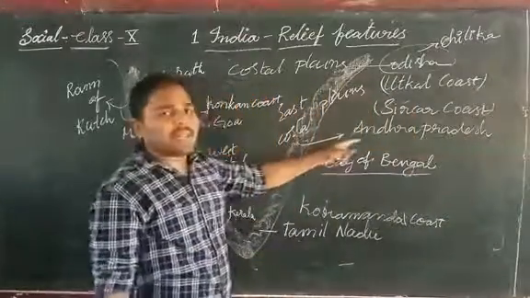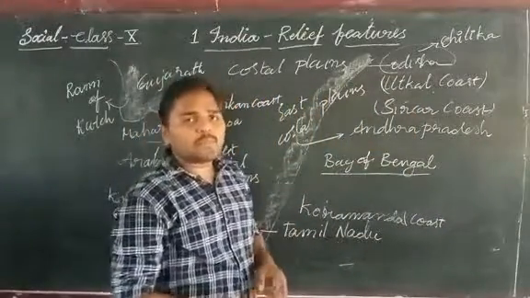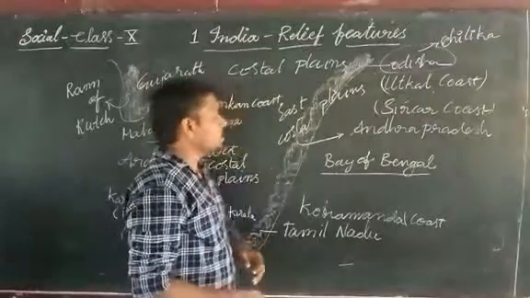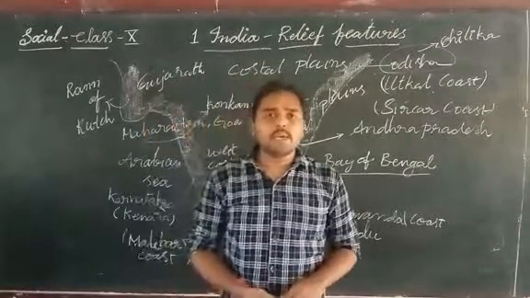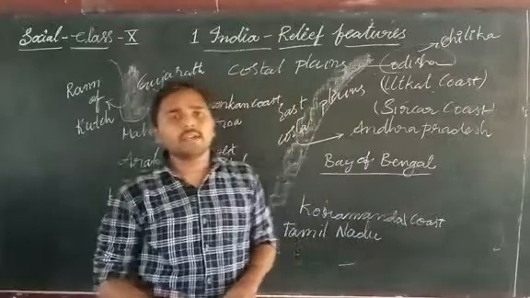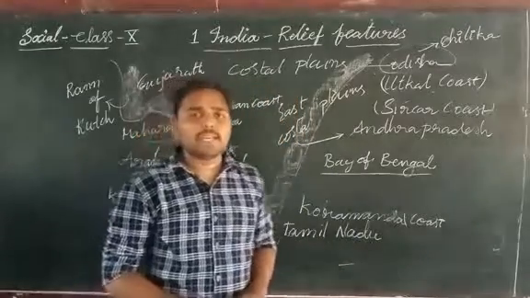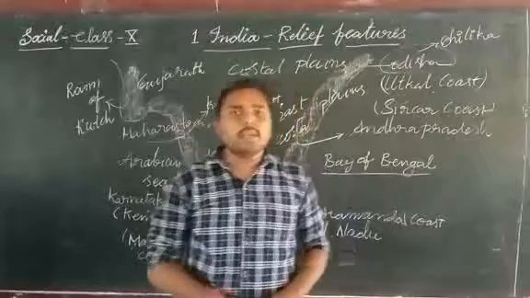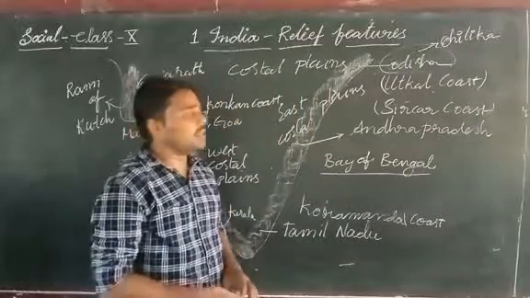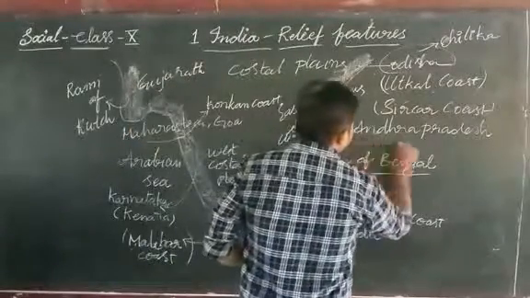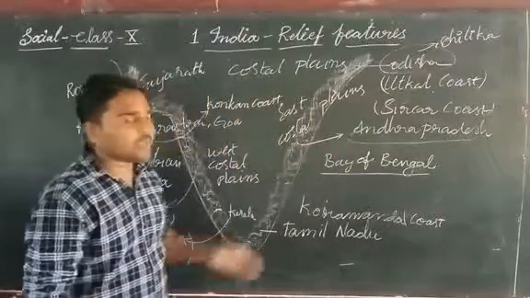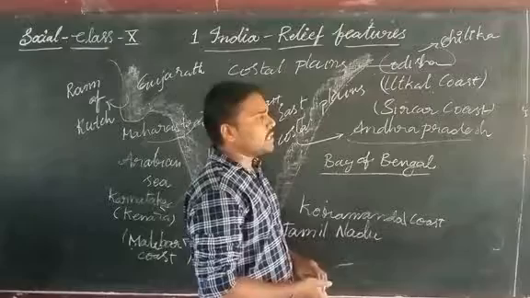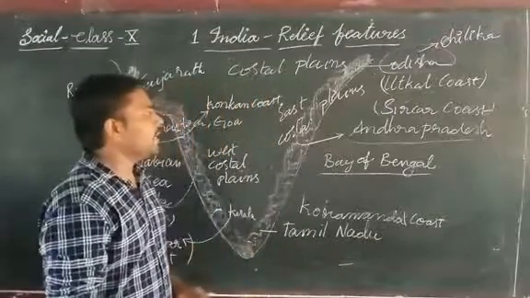In the state of Andhra Pradesh, we can see the famous lakes Pulicat Lake and Kolleru Lake. Those are very famous for the migration of birds in Andhra Pradesh.